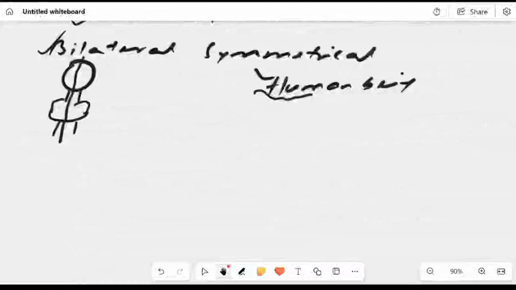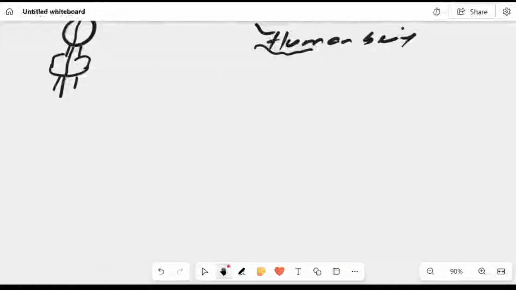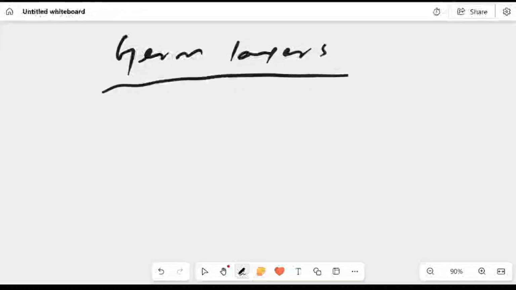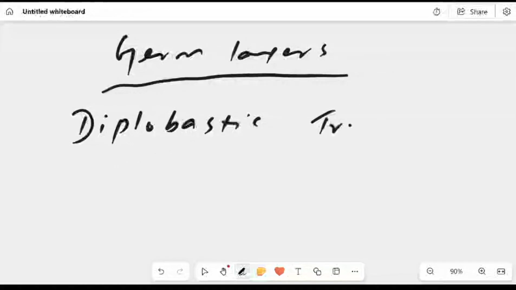Now let's discuss another point, that is the germ layers. It is also known as embryonic layers. On the basis of germ layers, the organisms are divisible into diploblastic organisms or triploblastic organisms.